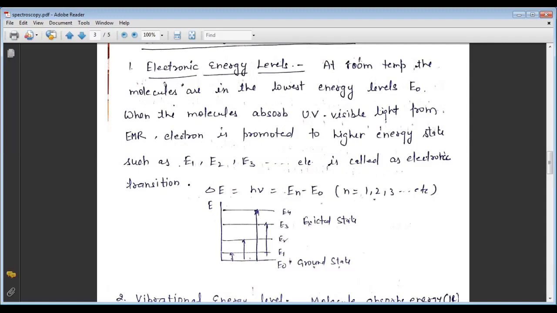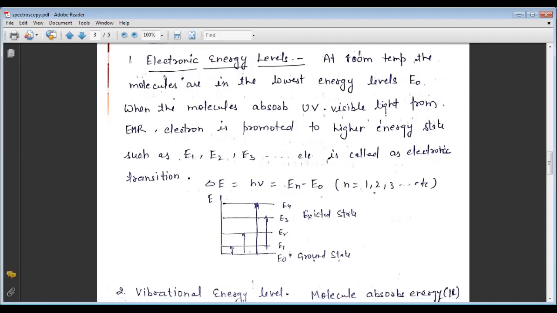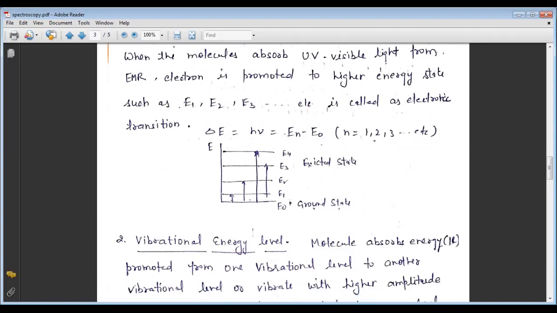Yeah, the electron gets excited and reaches a higher energy level. They jump to the higher energy state. So these are E1, E2, E3, and it is called the electronic transition. So here we can represent the delta E.